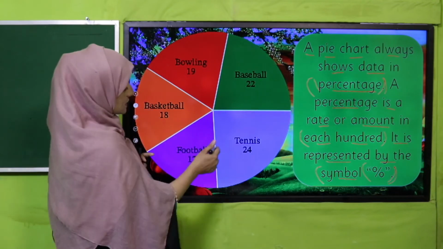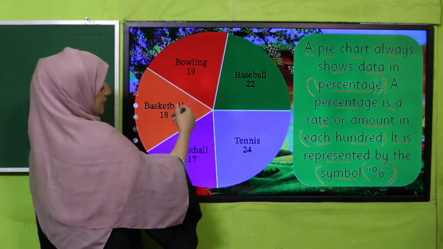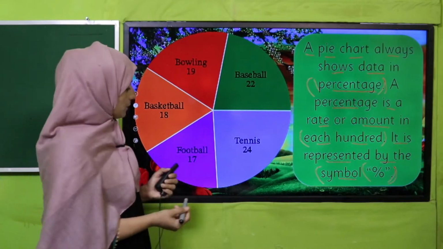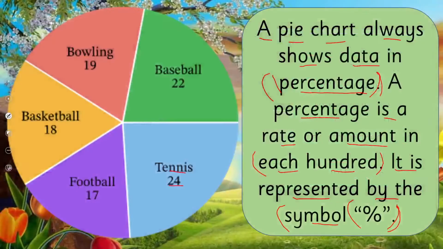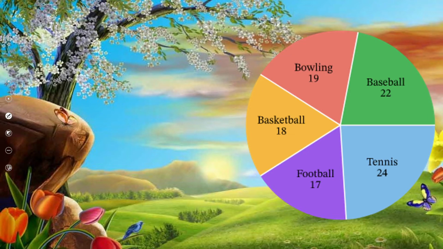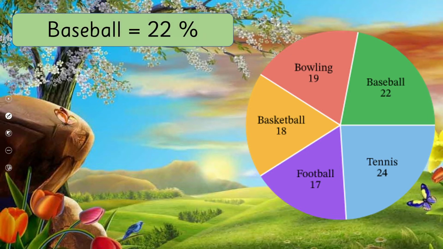You can see there I have divided the data into different sports, like table tennis, football, basketball, bowling, baseball. Let's see how we have converted them into percentages. Baseball is 22%.